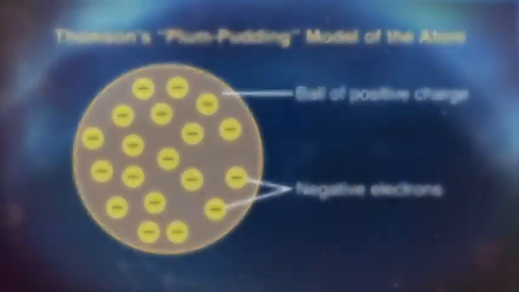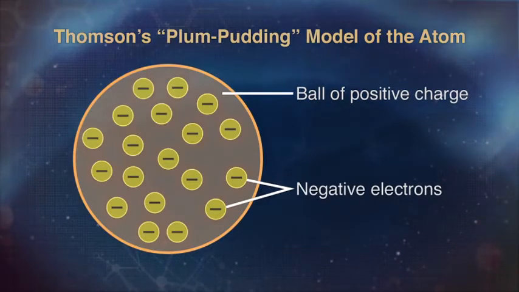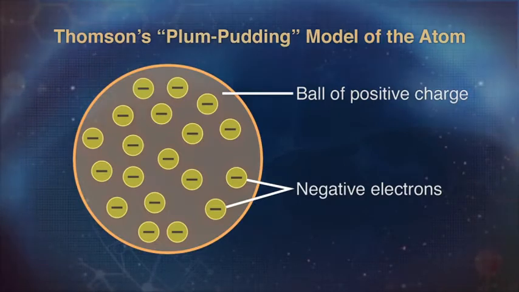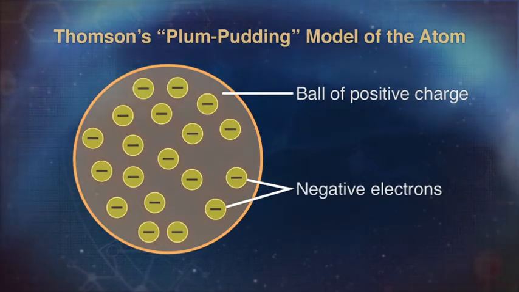During this period of time, the leading picture for how atoms are structured was what is called the plum pudding model. In the plum pudding model, an atom is basically an extended spherical blob of positively charged material with some negatively charged and stationary electrons distributed throughout it. The name of the plum pudding model comes from the fact that the electrons are distributed throughout an atom the way that raisins are throughout a plum pudding.